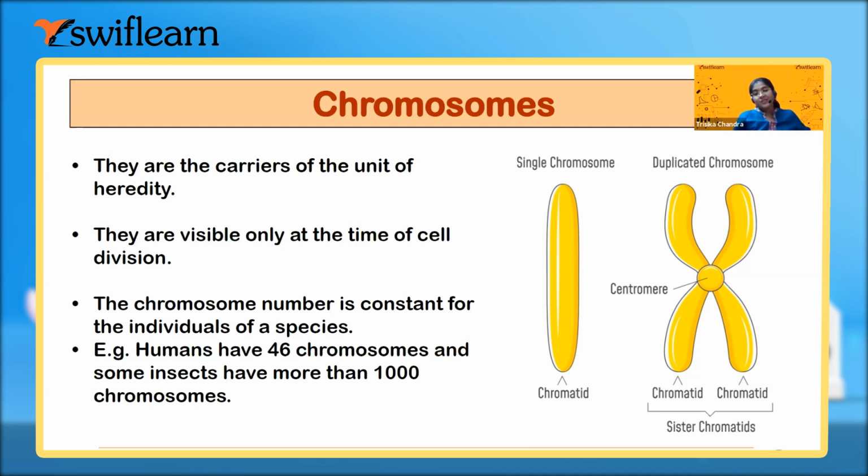So the interphase is also divided into three main phases: G1, S, G2. Remember the gap 1, S, and gap 2. So S phase is the synthetic phase, where DNA synthesis takes place.